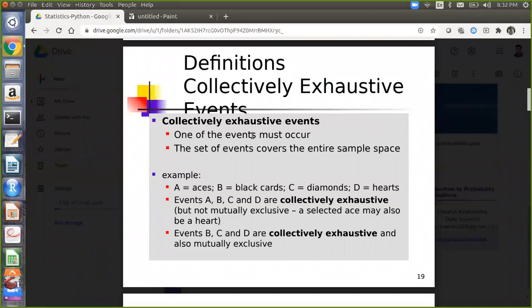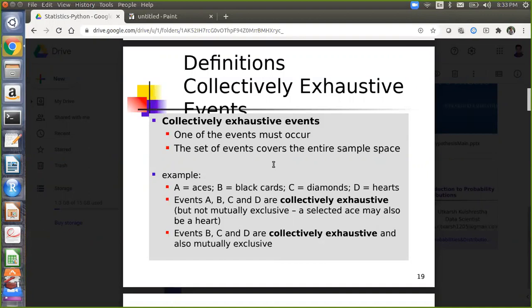But this is only a single point. Only if both of these points occur is it collectively exhaustive. Now, can you map it to this particular sentence: the set of events covers the entire sample space? By the card which I take, which is an ace, which is a black card, which can be a diamond or it can be a heart, I've covered the entire space. Black cards plus diamonds plus hearts is collectively exhaustive, which completes the entire space. No, it cannot be diamond and heart, right? It can be either diamond or heart.